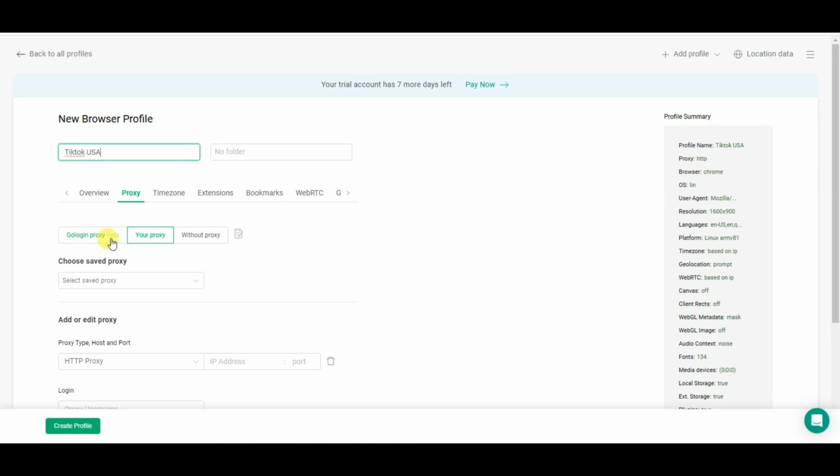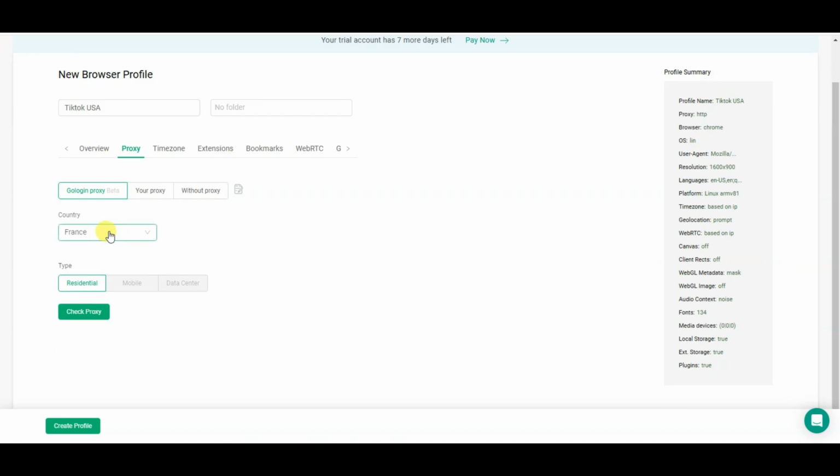Here you can see Gologin proxy, your proxy, without proxy. If you have your own proxy, then you can select your proxy here. I don't have any proxy, so I'm going to use the Gologin proxy. Now you can select your country. If you want to create a USA Facebook account, USA TikTok account, USA Instagram account, then you can select United States.